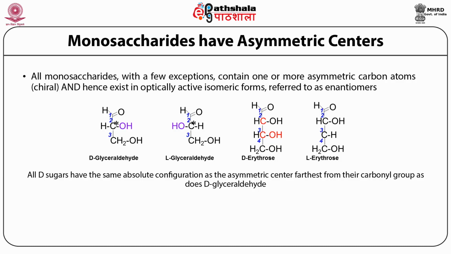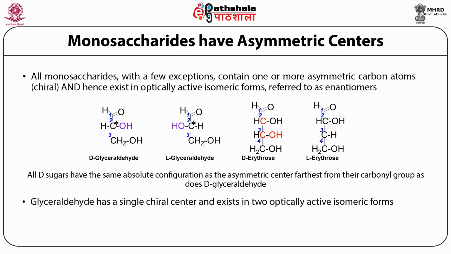it is designated as L. And so for D-erythrose, you see that the carbon at position 3 is the farthest carbon, which is asymmetric, and the hydroxyl group here is placed on the right, just like D-glyceraldehyde, so it is called D-erythrose, while the hydroxyl group in L-erythrose is placed on the left-hand side, just like L-glyceraldehyde at C3, and so this erythrose molecule is designated as L-erythrose.